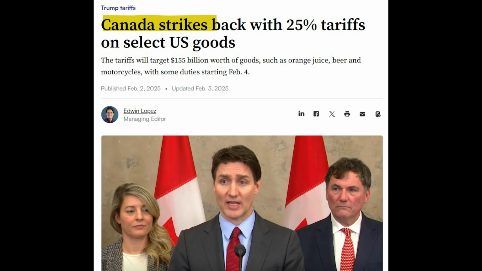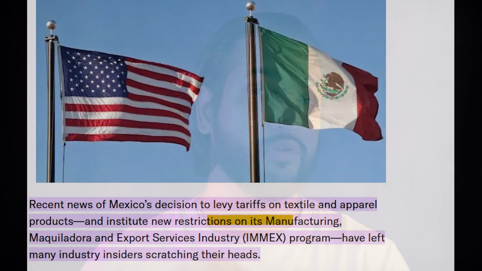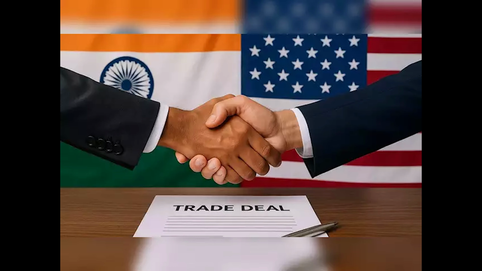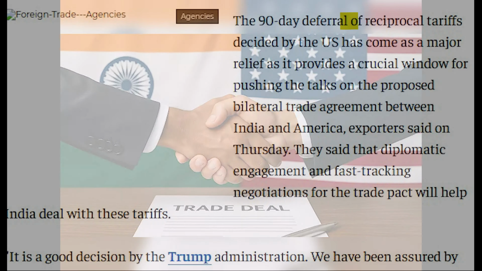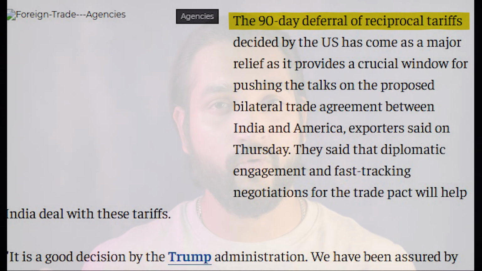Let's look at the global responses. International reactions have been swift. Canada retaliated with 25% tariffs on US goods, including orange juice and motorcycles. Mexico introduced both tariffs and trade restrictions. India engaged in discussions to finalize a trade deal within the 90-day pause on tariff increases, aiming to reduce tariffs on over half of American imports.